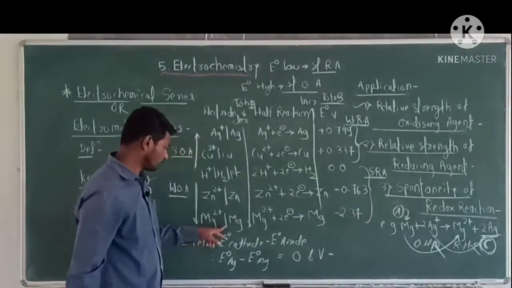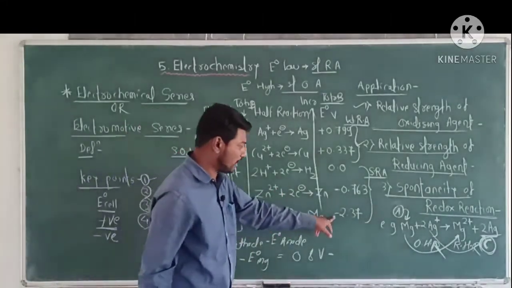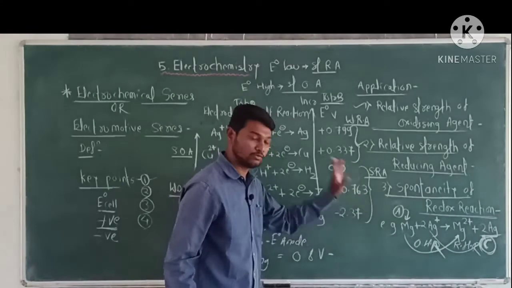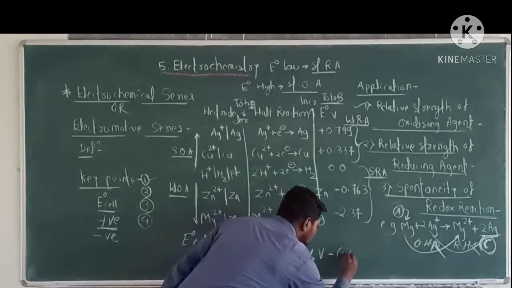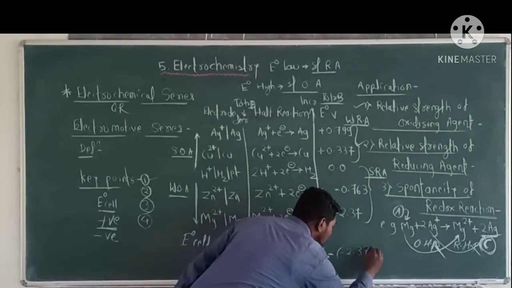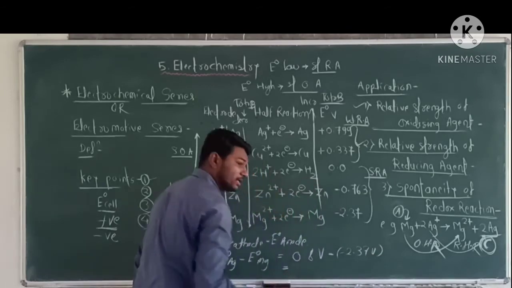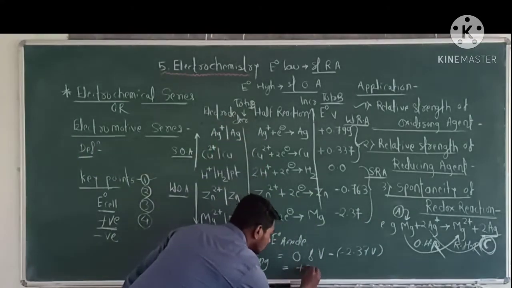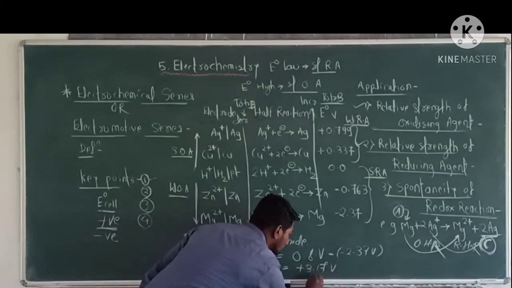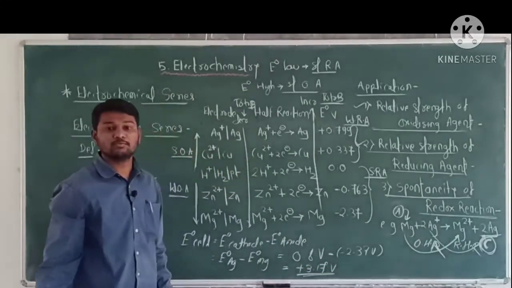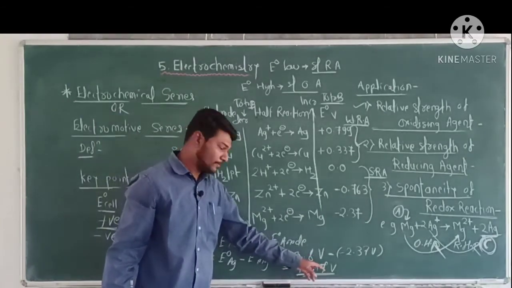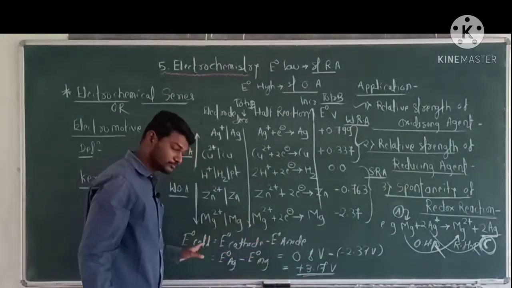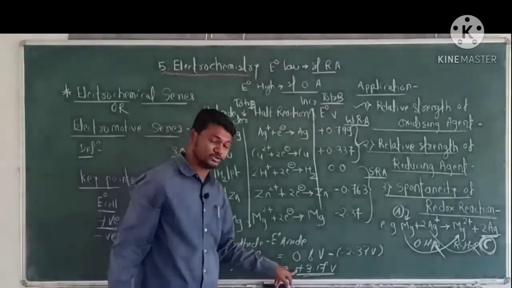E0 Mg is minus 2.37 volt. Solve this equation. We get the E0 cell of this reaction, that is plus 3.17 volt. Here E0 cell is positive.